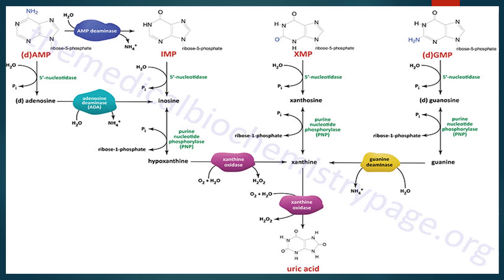Guanine undergoes deamination by guanase to form xanthine. Xanthine oxidase is an important enzyme that converts hypoxanthine to xanthine and xanthine to uric acid. So uric acid is the final compound of purine metabolism.